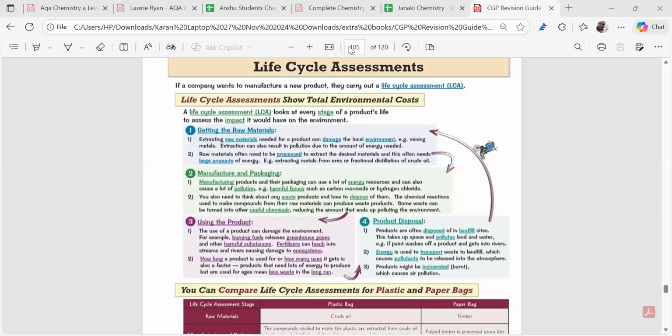See, the important trick. My suggestion: cut and paste all the 6 marker questions or 4 marker questions from your paper number 2, which has come from 2016 to 2024, right? Whatever 2024, you won't be getting access to. I'll be sending the 2024 paper to you. You can solve it there, right? I'll be putting it in the group.